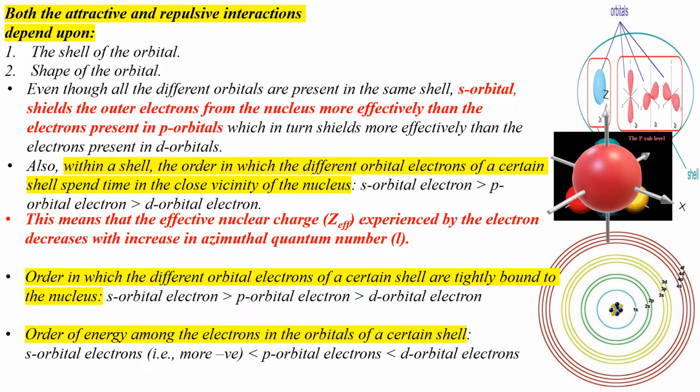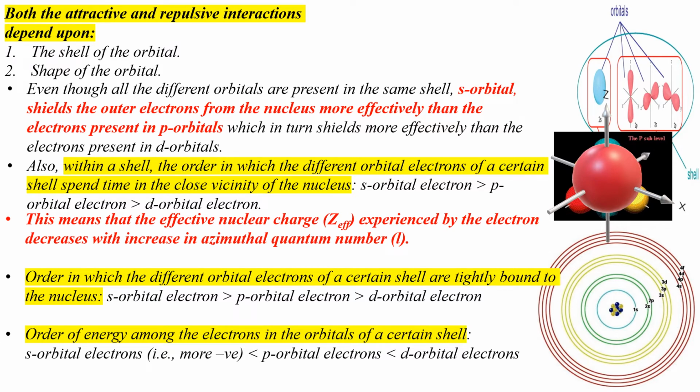This in turn will be more tightly bound to the nucleus than the d orbital with a value of l equal to 2. So, now what decides the energies of these orbitals? All the orbitals present in a shell, do they have the same energy? No.